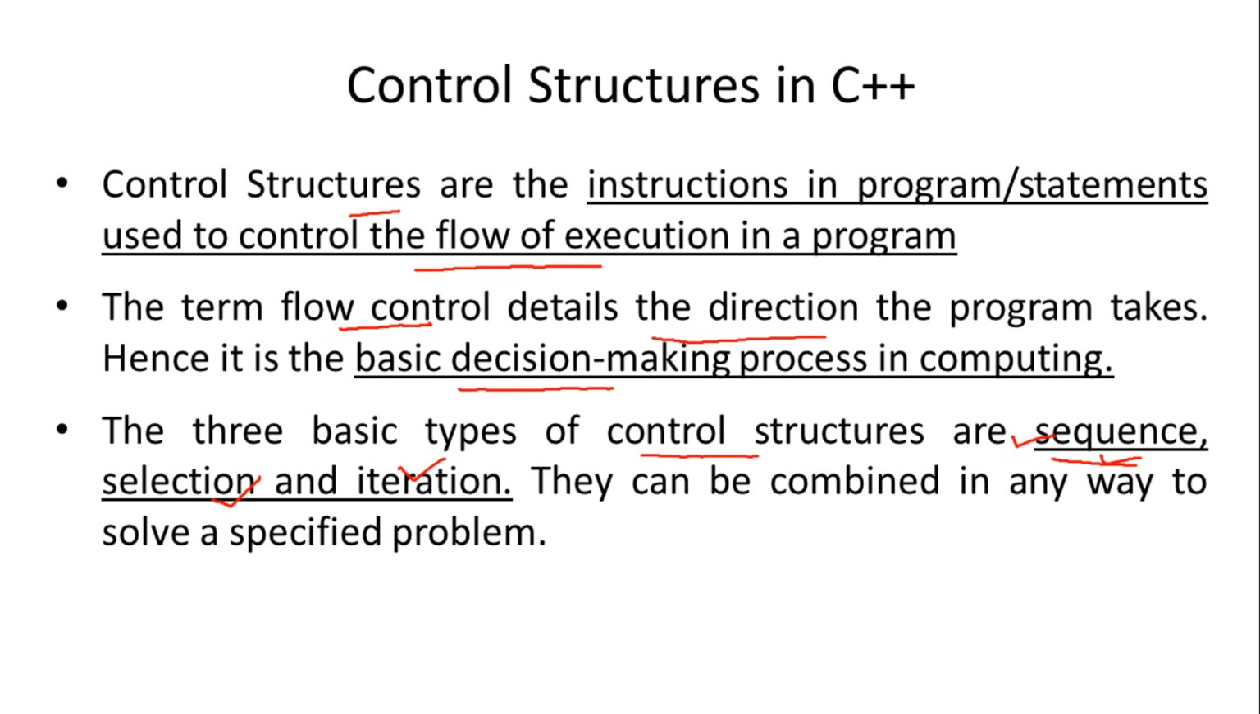But these three, sequence, selection and iteration, can be combined together to form a solution to any specific problem. Why is any program written? The program is written for finding a solution to a problem. If sequence is not sufficient to solve that problem, these three control structures can be combined to solve any kind of problem. We will see these control structures one by one.